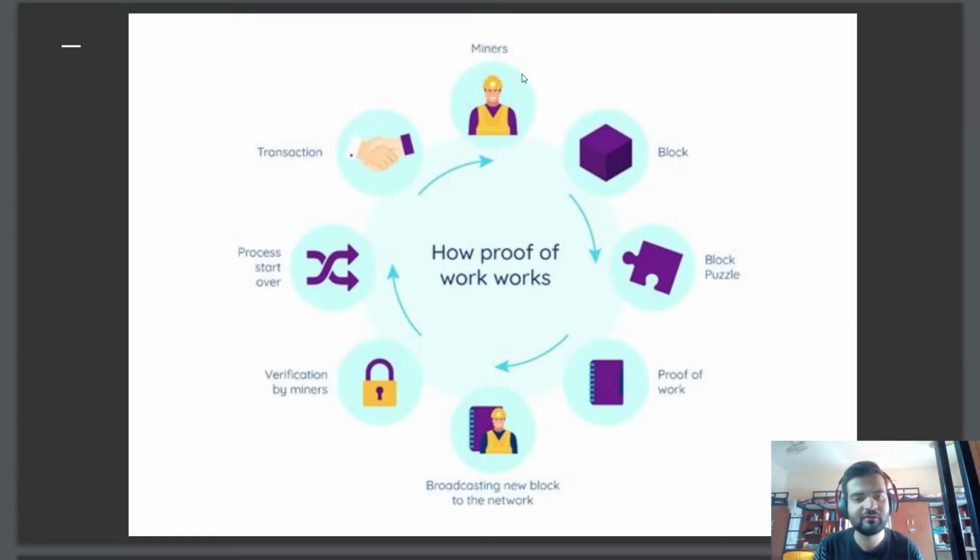So this is a chart depicting how this proof of work thing works. The miners create a block, then they create a block puzzle, then they do the proof of work, then they broadcast their solution to the whole network. Then that solution is verified by the miners, which is very quick. It does not take much time compared to solving a block. Then when they have verified this, they start working again, and the transactions will be created, and then all the miners start working on the solution of the next block.